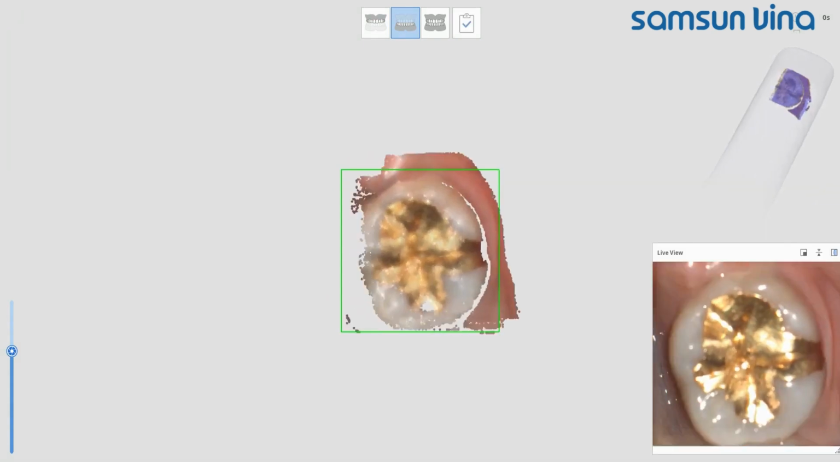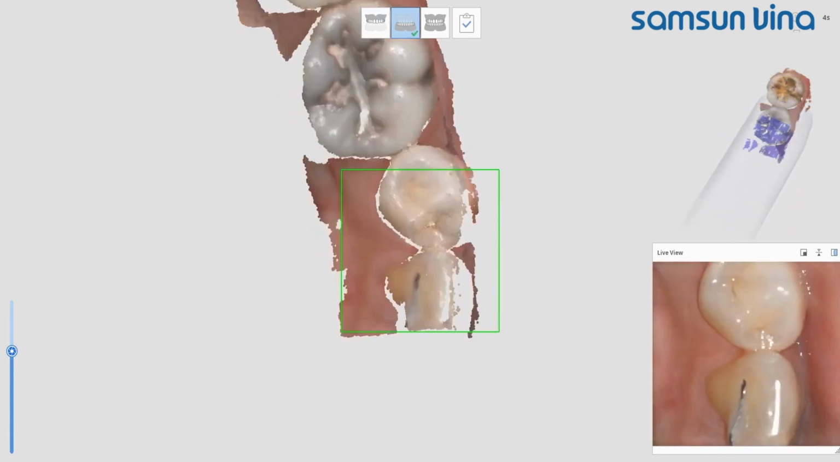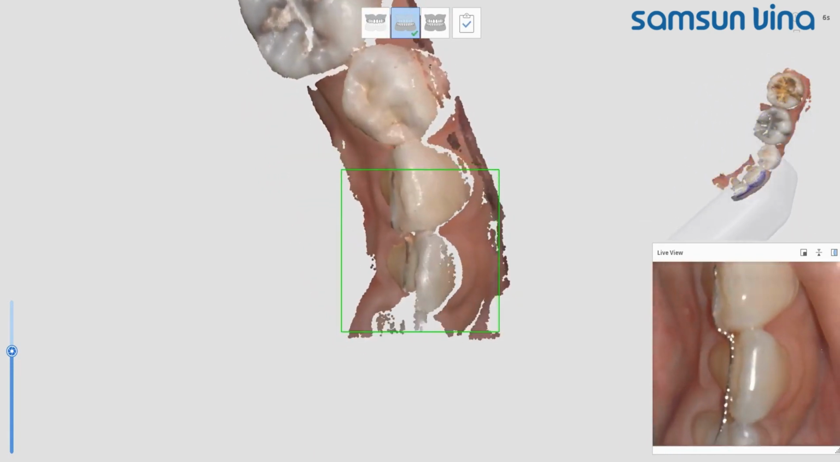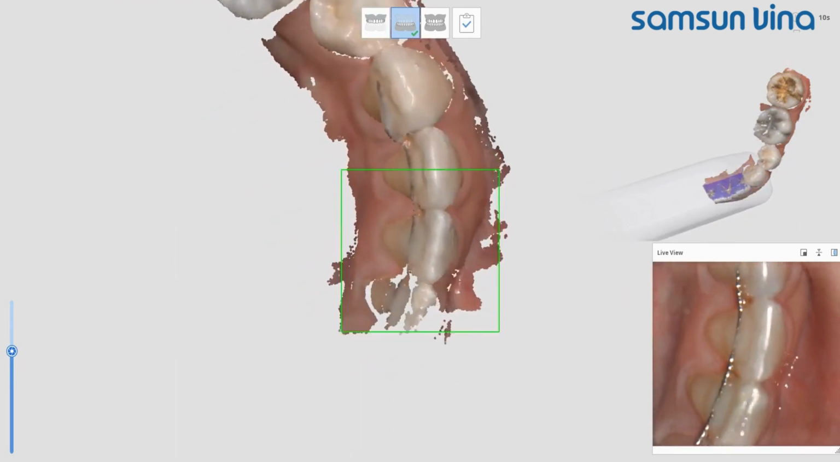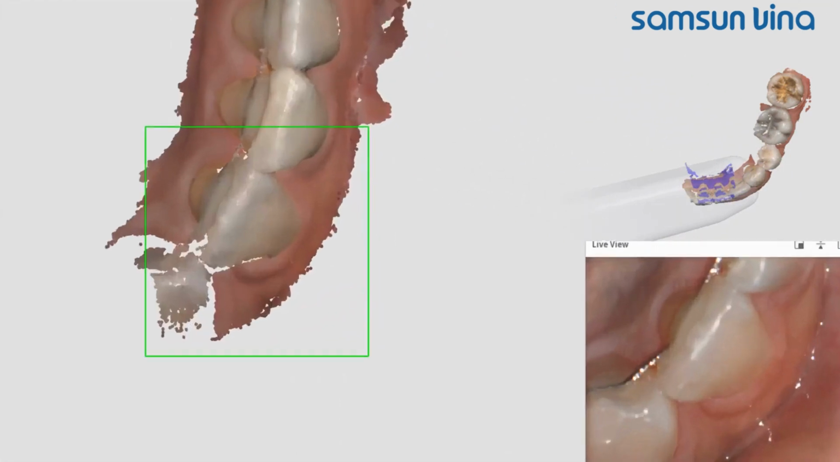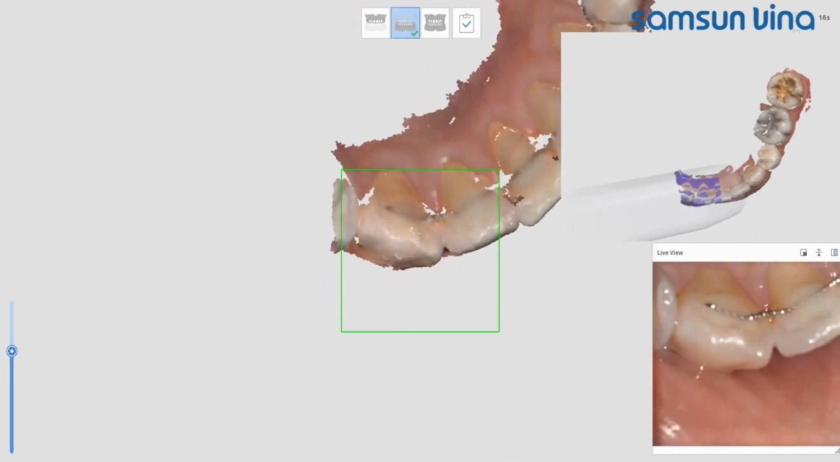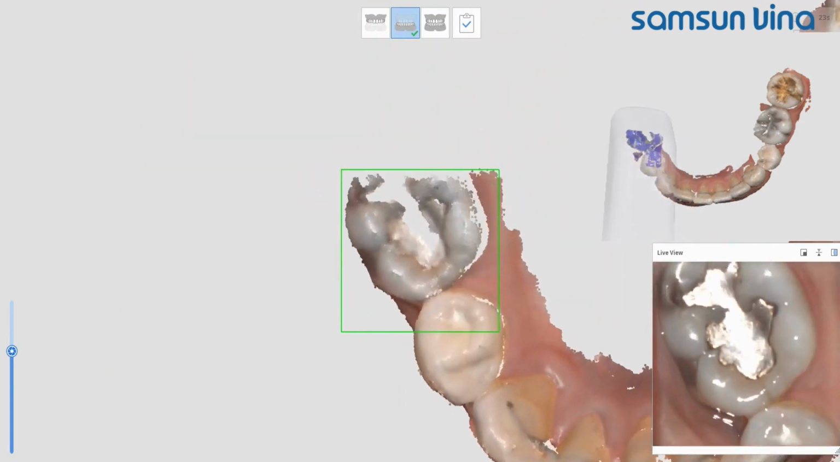Start with the distinctive shape on the occlusal surface of the posterior teeth and proceed to the anterior teeth. Due to the sharp incisal edges of the anterior, please take a zigzag course to obtain both labial and lingual surface data. Complete the anterior scan, then move to the occlusal surface of the opposite posterior teeth.